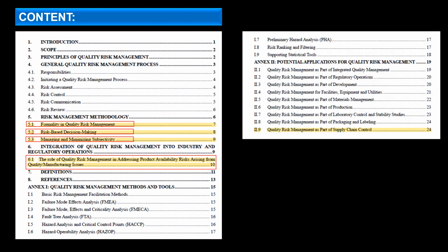Apart from that, if you look into Annex 2, that is potential applications of quality risk management, the ninth point, quality risk management as a part of supply chain control, has been added into this guideline. Some specific points have also been added into the introduction, so we'll look into the specific points that have been added.